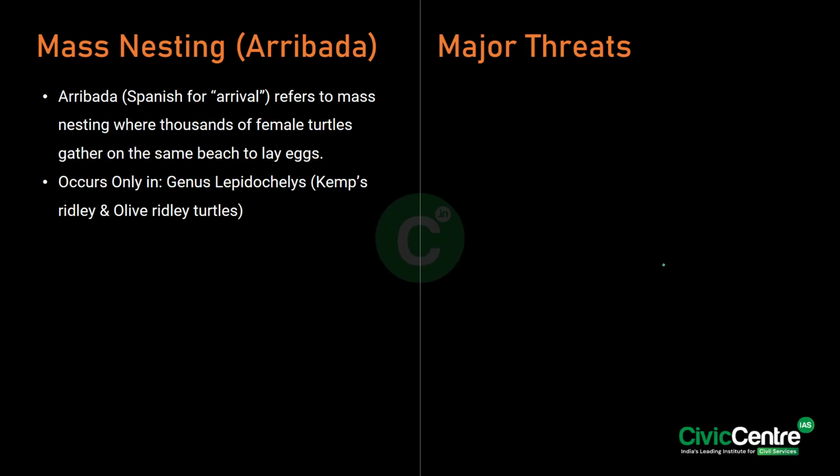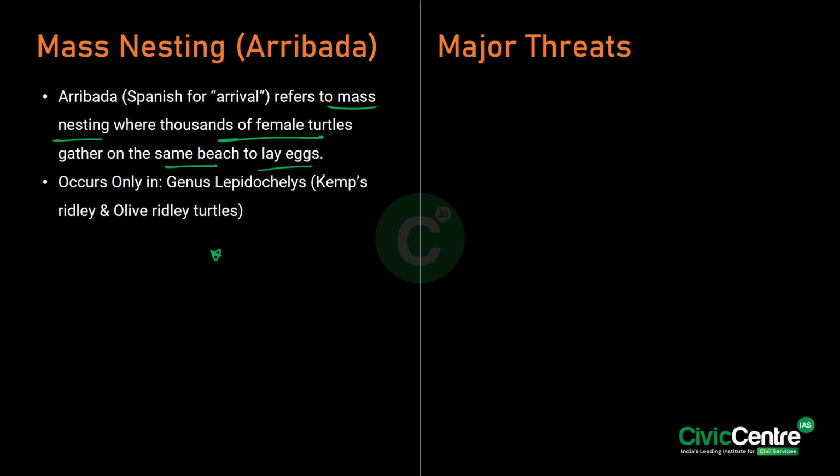Now, what is this arribada or the mass nesting? So, arribada is nothing but the Spanish word for arrival, which refers to the mass nesting where thousands of female turtles gather on the same beach to lay eggs. And this particular thing only occurs in the genus Lepidochelys. Okay, but we have certain threats to the olive ridley turtles.